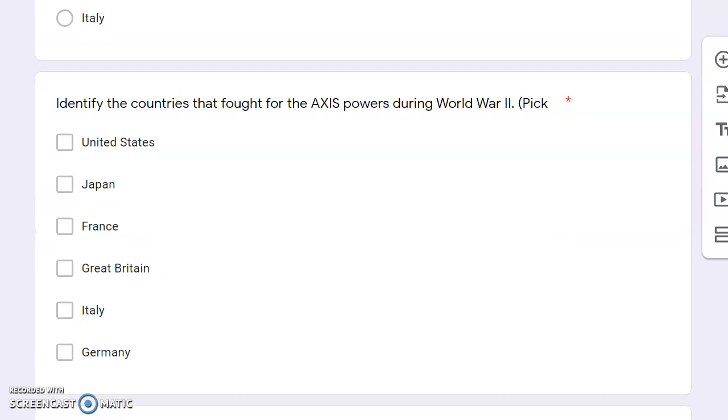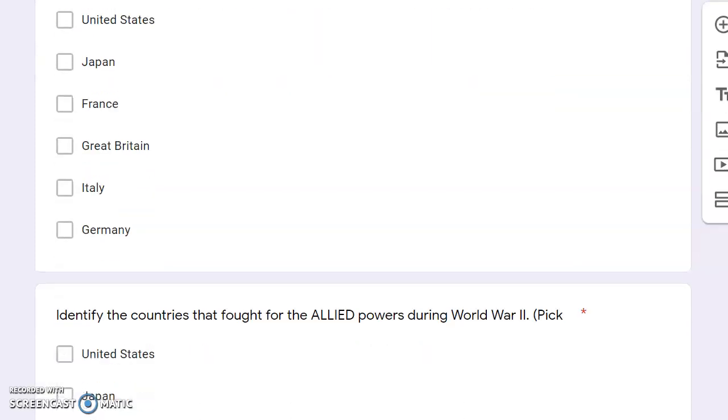For this next question, identify the countries that fought for the Axis powers during World War II. You're going to choose them all. There's 5. United States, Japan, France, Great Britain, Italy, and Germany.